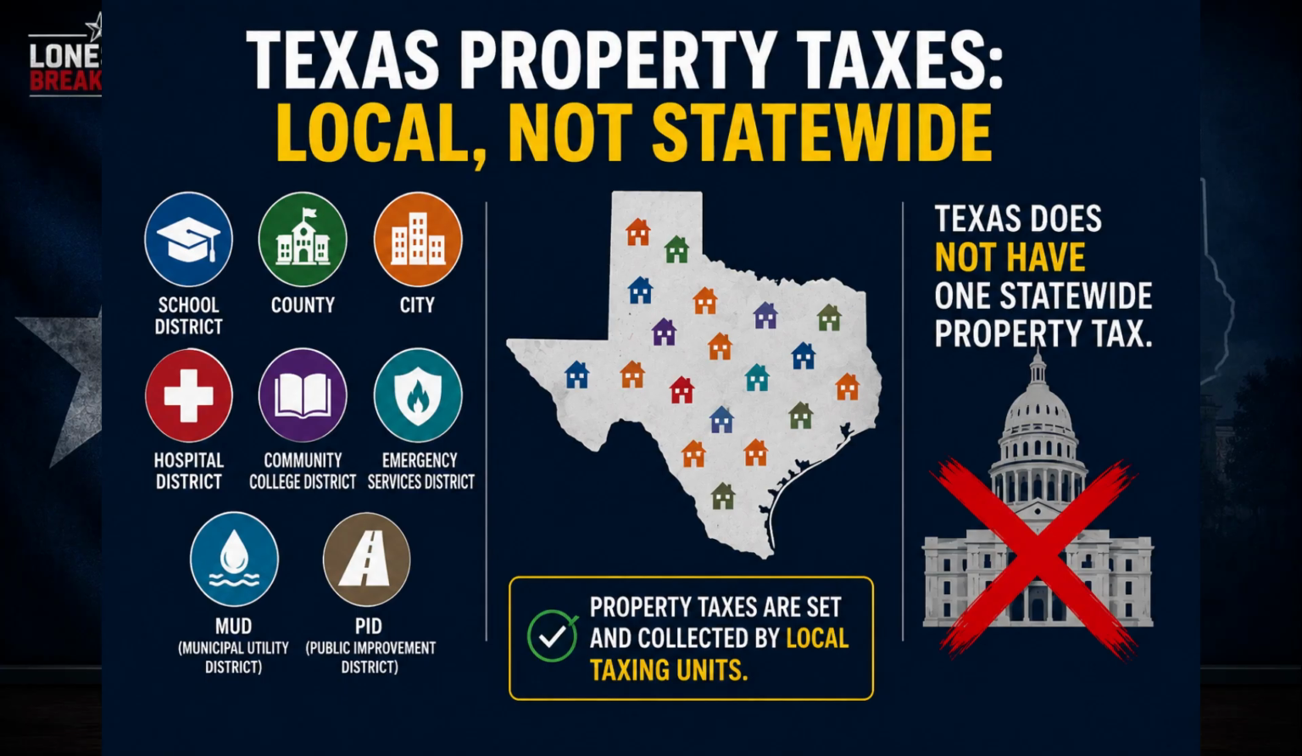School districts fund public education. Counties help fund courts, roads, sheriff's offices, and other county services. Cities fund police, fire protection, streets, parks, and municipal operations. MUDs may fund water, wastewater, drainage, and infrastructure debt. A public improvement district, or PID, may also impose a special assessment for improvements inside that particular district. Although that charge may appear with your tax information, it is not necessarily the same thing as an ordinary property tax. That means Texas cannot simply erase one single statewide tax.